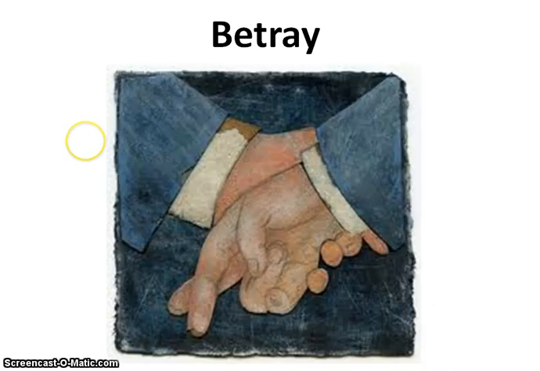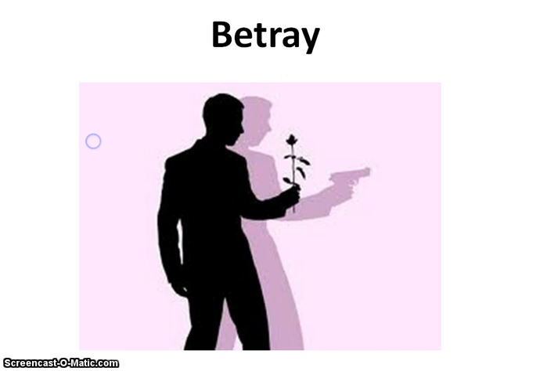And here's a few pictures. You can see someone's shaking a hand, promising something, but the fingers crossed means they don't really mean it. They're not going to do what they're saying they're going to do. And here, someone is presenting one thing, but in reality, they're going to be doing something harmful.